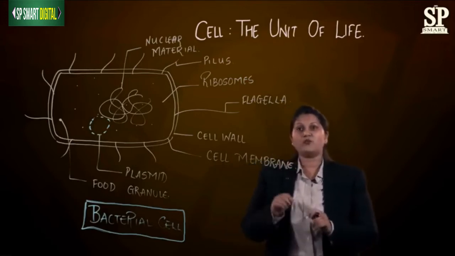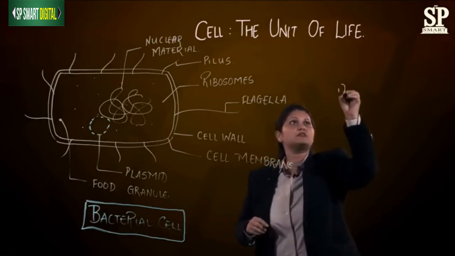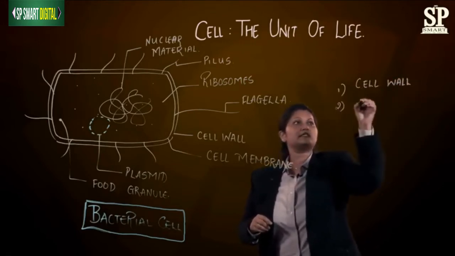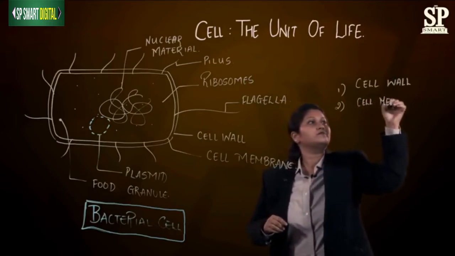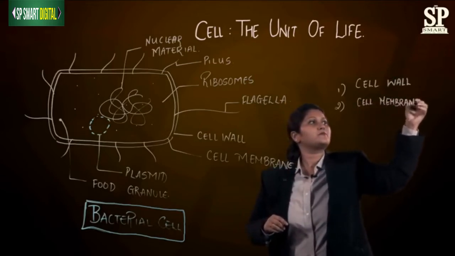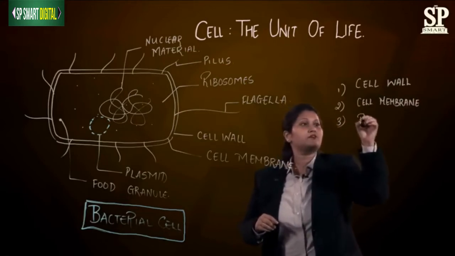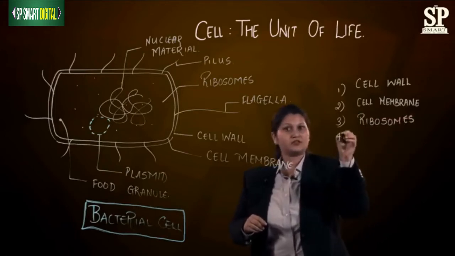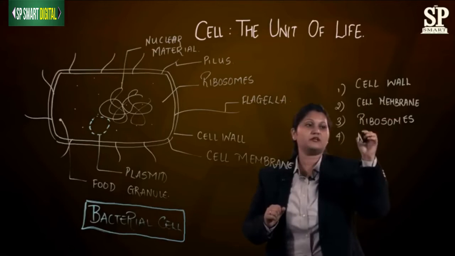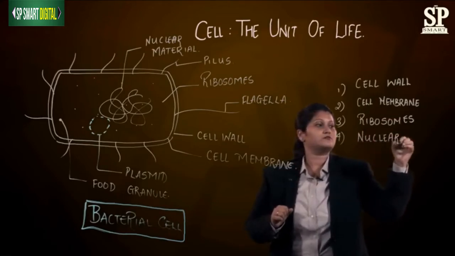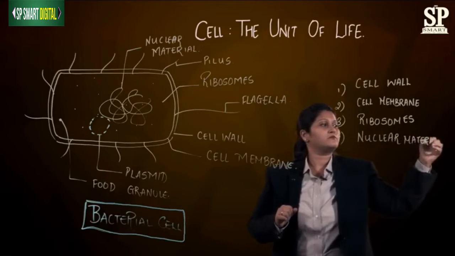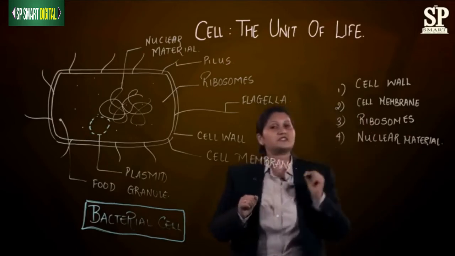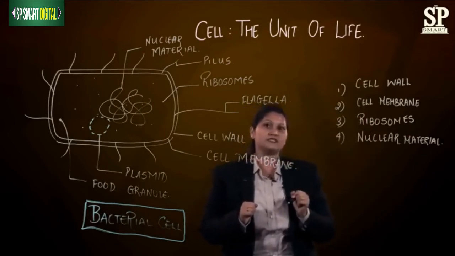A prokaryotic cell will have four major things. First is its cell wall. Second is its cell membrane. Third is ribosomes. And the fourth thing, which is the most important thing, is the nuclear material. So if you just see, let's have a look at all these one by one. So the first component of a prokaryotic cell which we have is the cell wall.